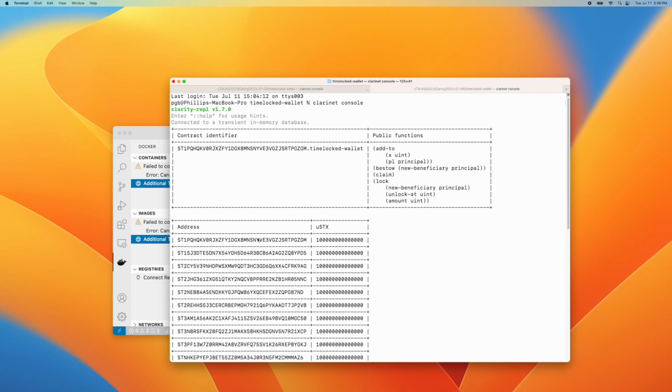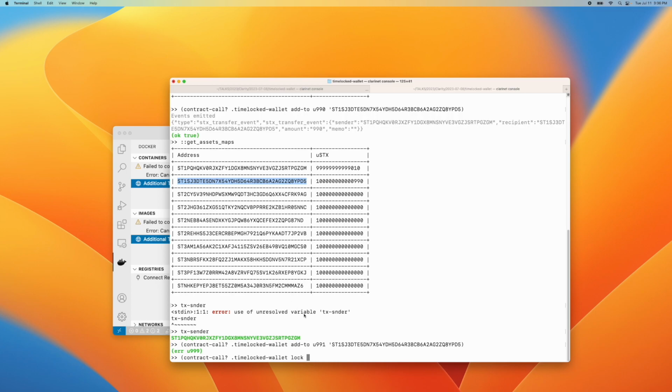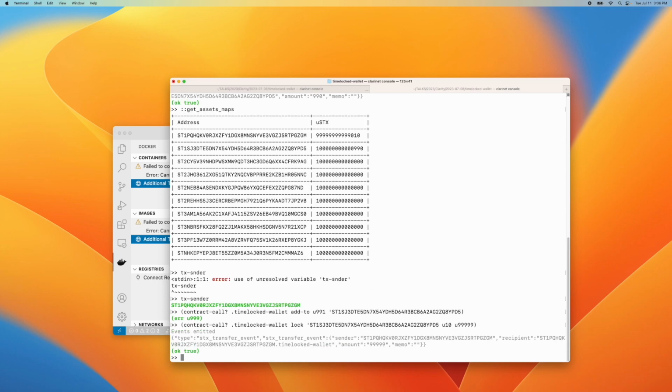Just want to make sure this is what we have. We have, okay, the new beneficiary, unlock, and the amount. Okay, so here is our new beneficiary, and then we have the unlock height. I'll make it 10, and then the amount, I'm going to make it something nice and big. And then we'll put that there, okay, and we get an OK true returned. So now we might want to take a peek here at our get.